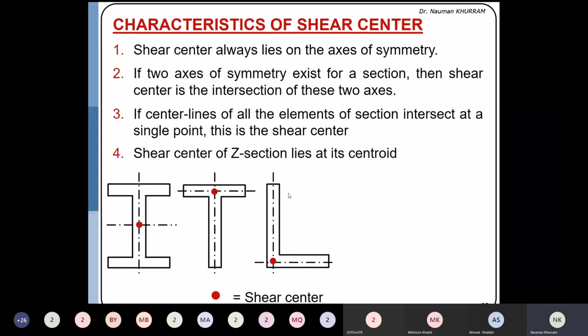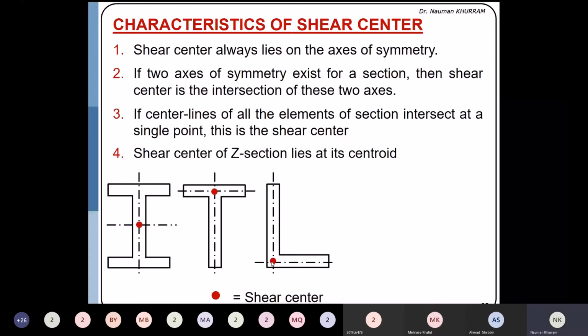In the angle section, you probably remember that when we were solving the problem of unsymmetrical bending, we did not apply the load passing through the centroid, rather it was acting at this center. And I told you that I will explain in the shear center topic why we are applying this.